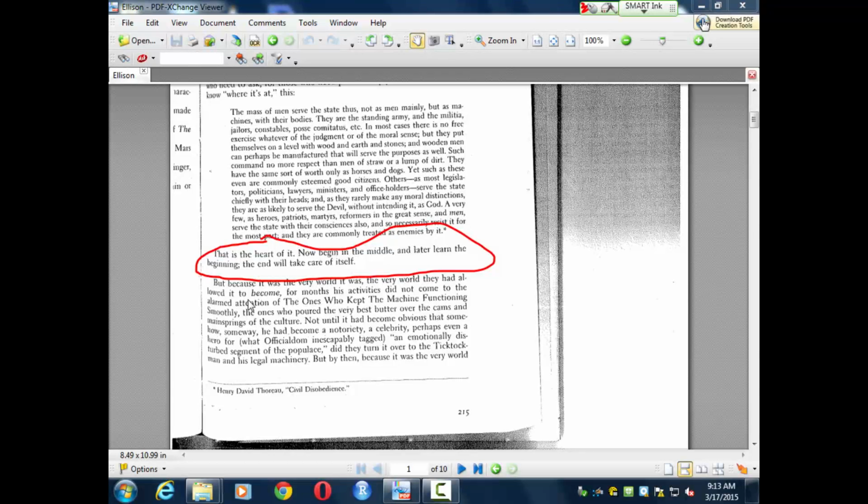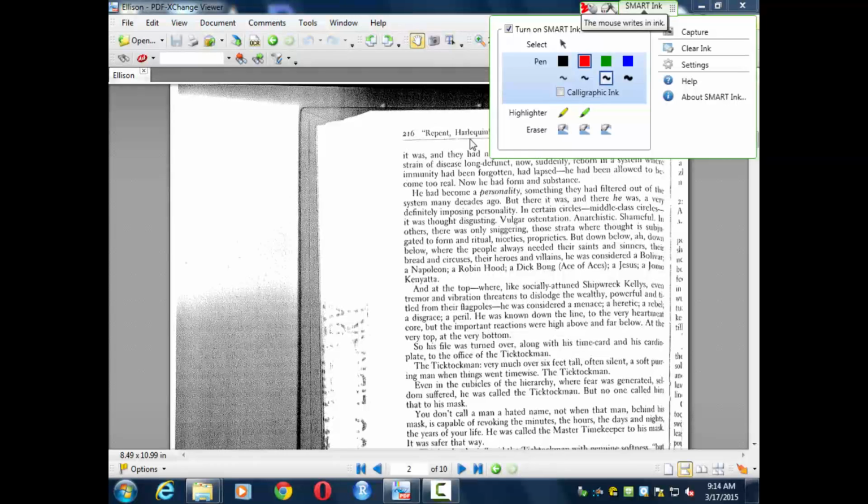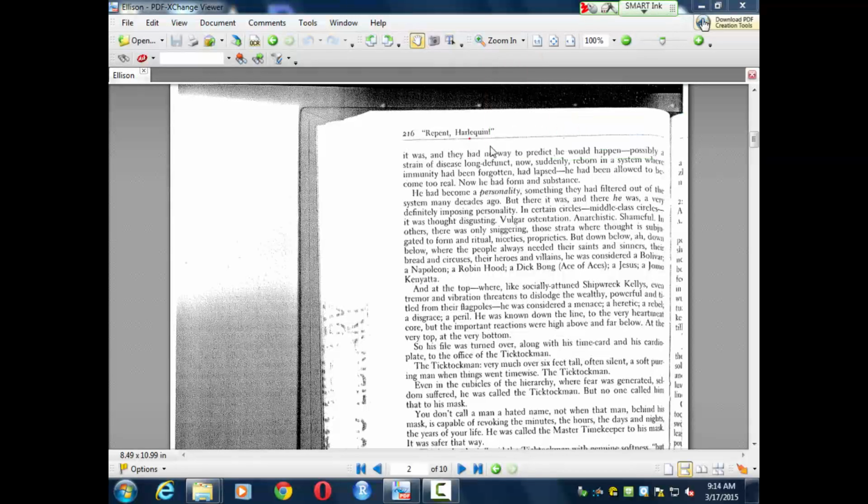So if you were going to use these initial feelings about what interests you to write your papers, then you probably would want to make that distinction. But you can use both, and I certainly would if I was writing my paper on this story. All right, so then we have a little bit of chaos introduced with the nonlinearity. Then in the next paragraph, we go right back to the machine functioning smoothly. So we get to the top of the next page, and we find that they had no way to predict what would happen.